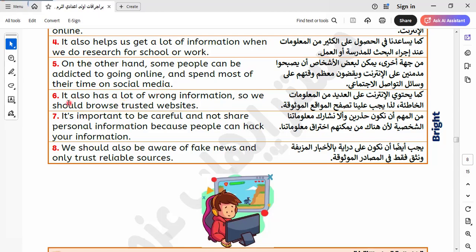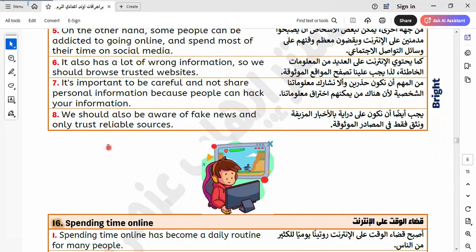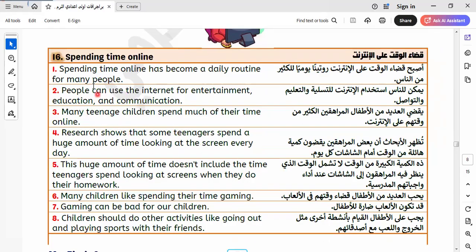Okay. It also has a lot of wrong information, so we should browse trusted websites. It's important to be careful and not share personal information, because people can hack your information. You should also be aware of fake news and only trust reliable sources. Let's go to another one here.